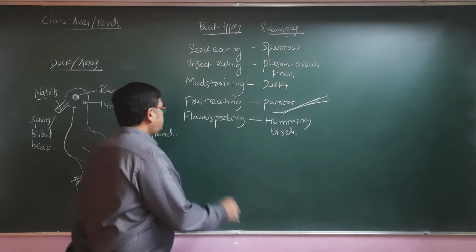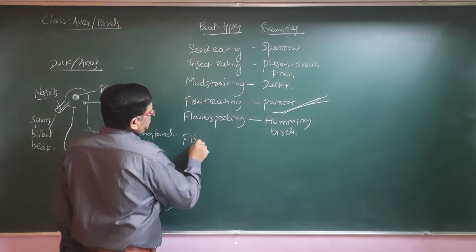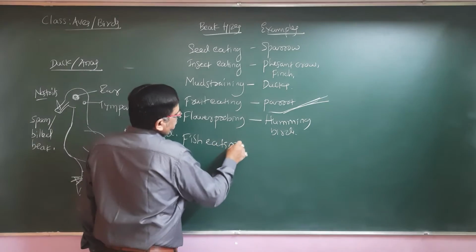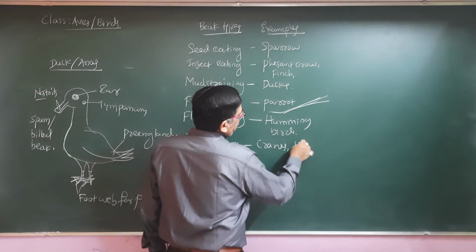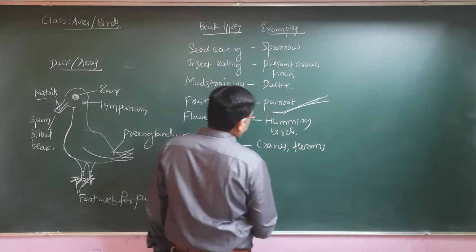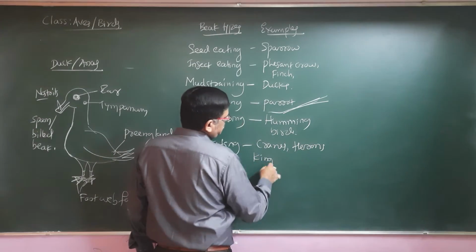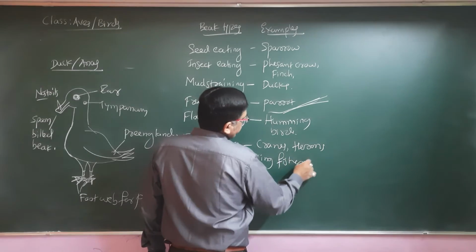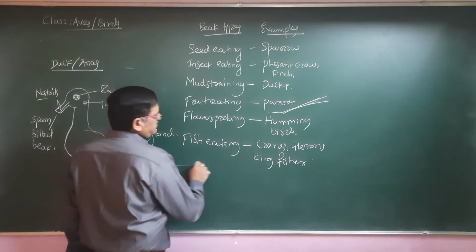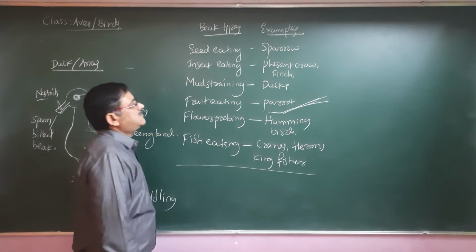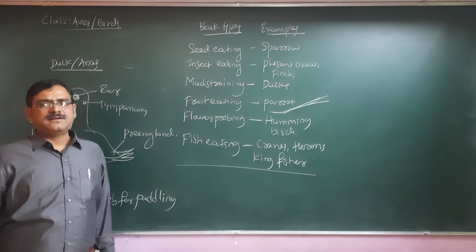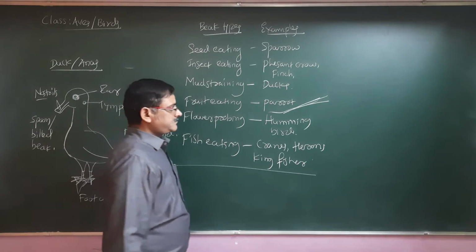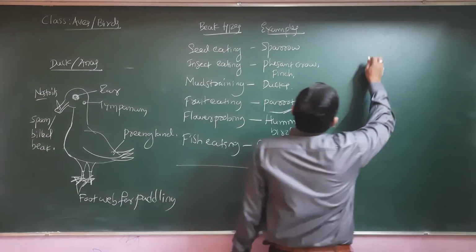And then the fish eating beak. Fish eating, yes. There may be the cranes, herons, and kingfisher also. So these are the different kinds of modifications of the beak and different types of examples you need to remember. So there is one more bird I forgot to mention.